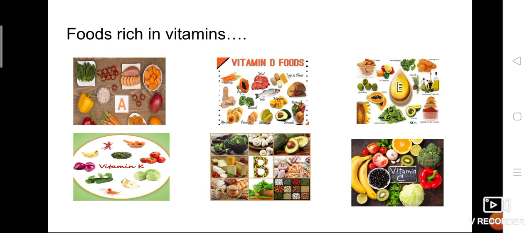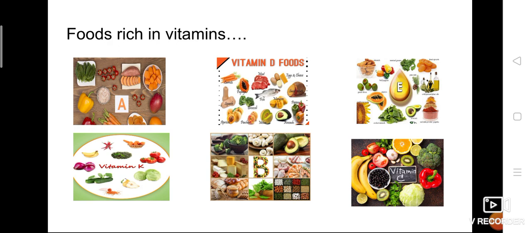Okay, so now we are going to see what are the food items which are rich in these vitamins. So here vitamin A, vitamin D, vitamin E, vitamin K, vitamin B complex, vitamin C, separately it was given. If you check vitamin A, you can find lots of colorful vegetables and fruits, isn't it? See, capsicum, yellow capsicum, sweet potato, mango, red mango, papaya, carrot, greens, cherries, tomatoes, everything.